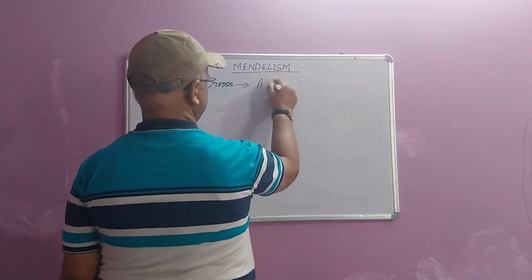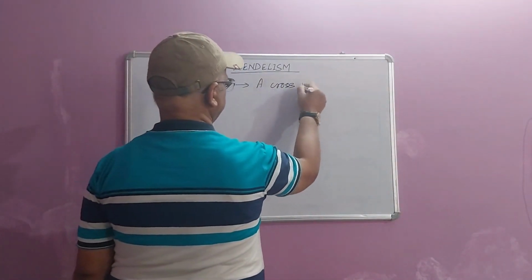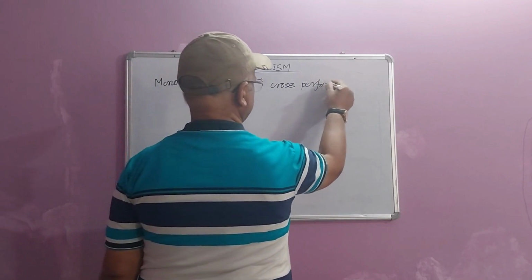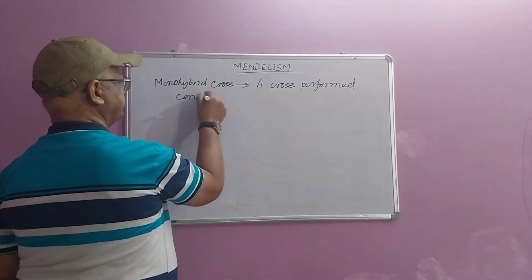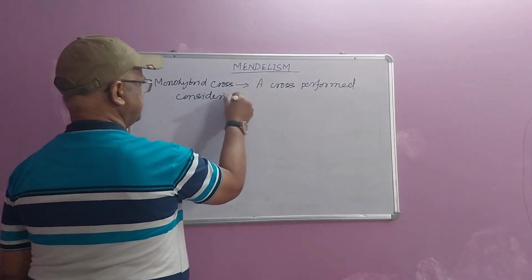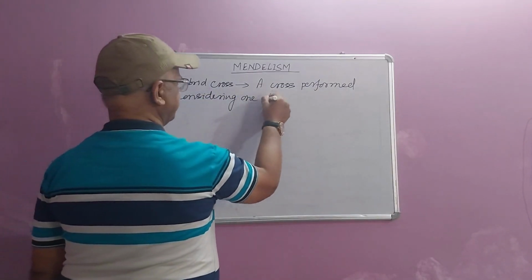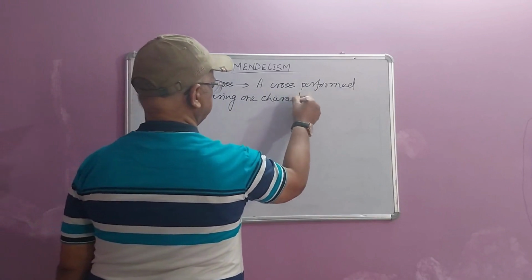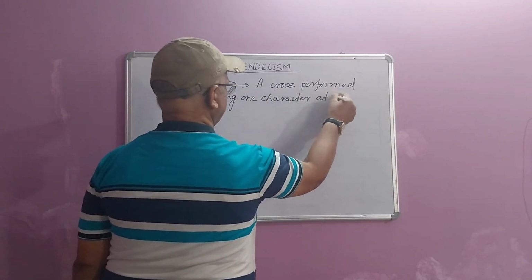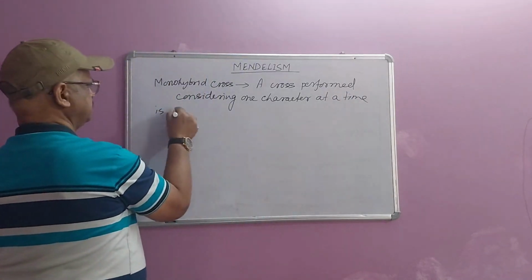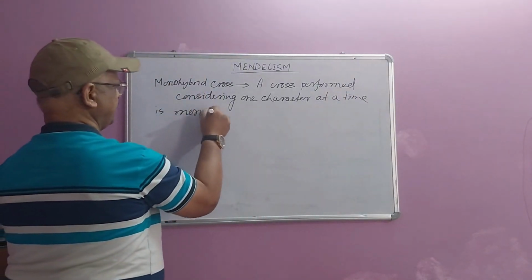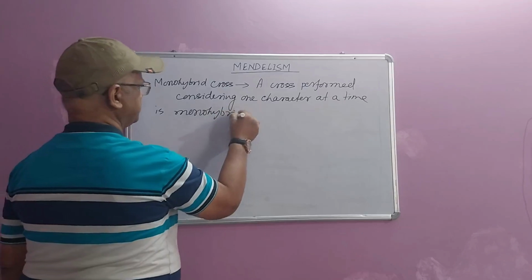A cross performed considering one character at a time is a monohybrid cross.